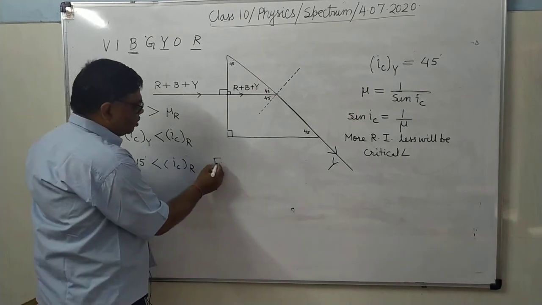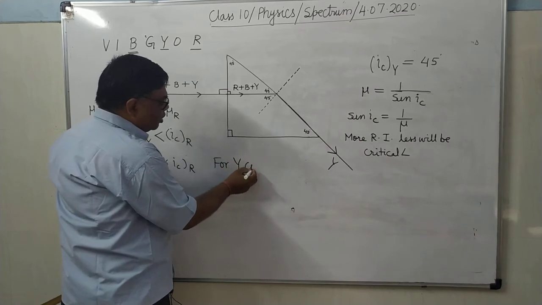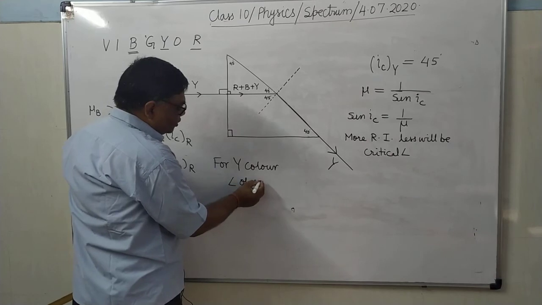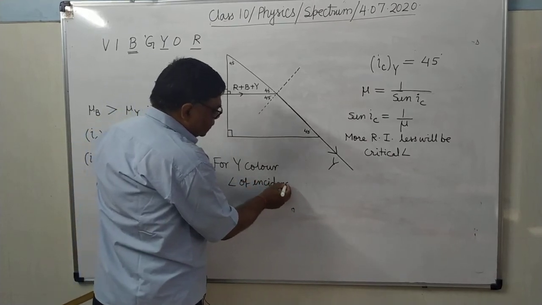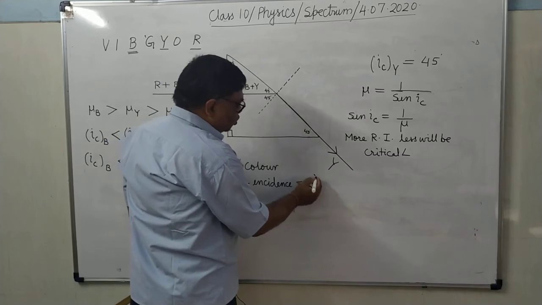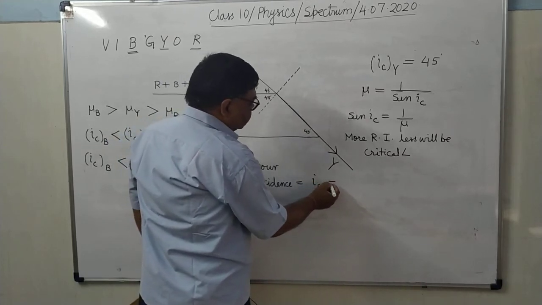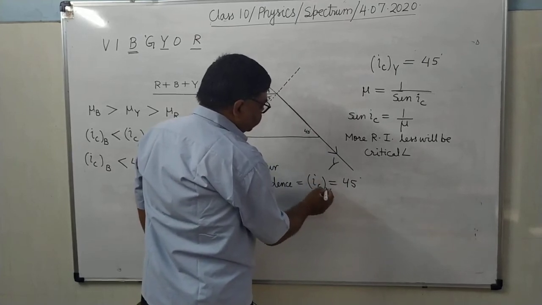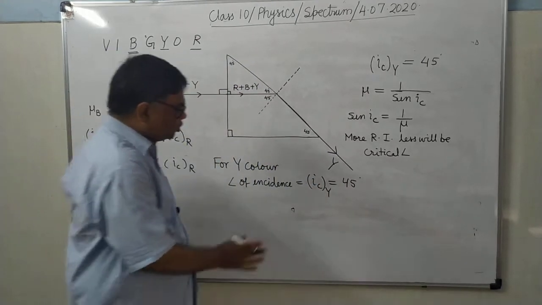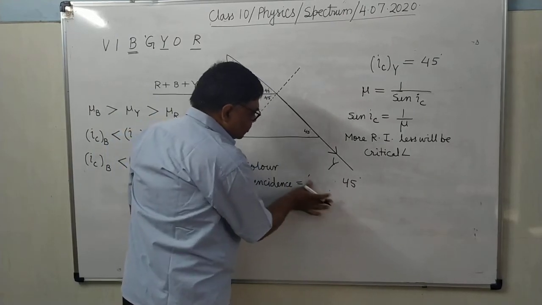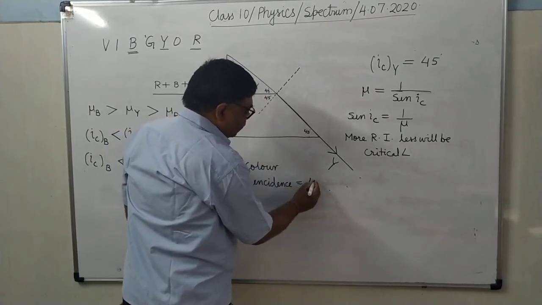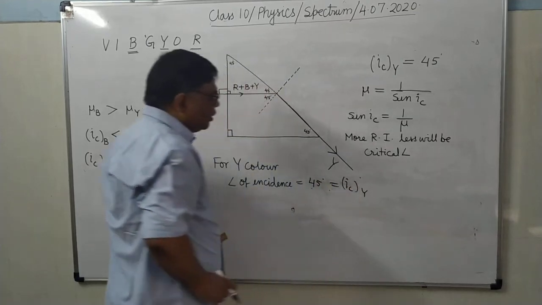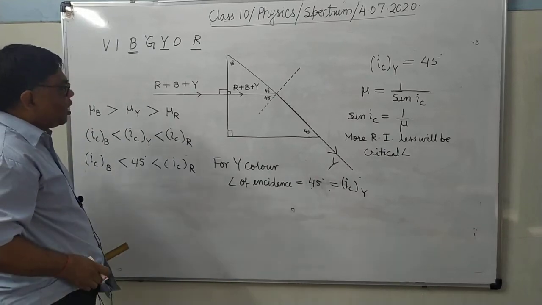For yellow color, angle of incidence is equal to critical angle, which is 45 degree. It's clear? Is equal to critical angle. Or you write down this way, 45 degree, which is equal to its critical angle. It's clear? Now for red color, you see,